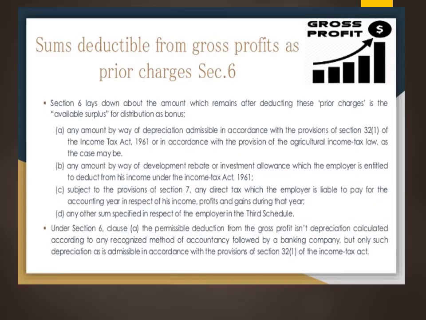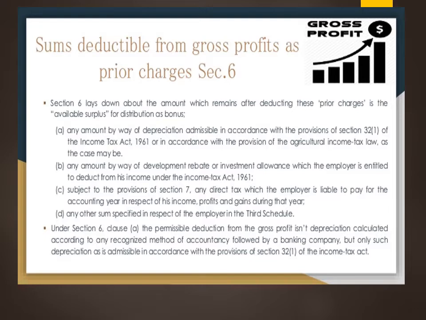First we will talk about the sums which are deductible from the gross profit. When we are trying to ascertain the gross profit, as we know, the percentage of bonus is a minimum of 8.33% and a maximum of 20%, as already discussed in the previous YouTube videos. Now, as we know, it is based only on the gross profit, so we should know what is inclusive of gross profit and what things are there in the gross profit.